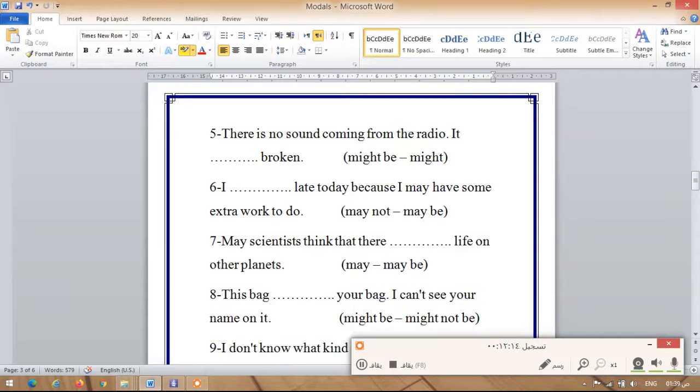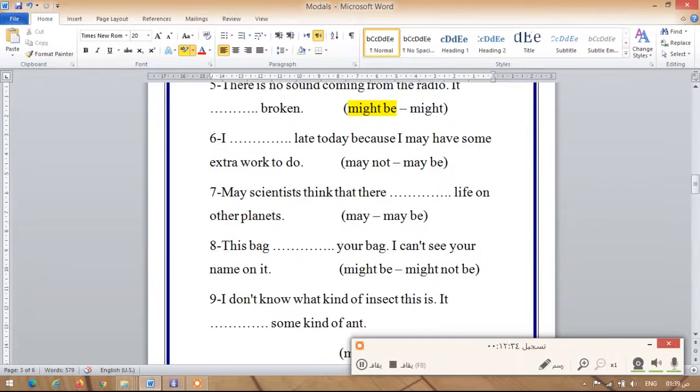It dots broken. Here broken, this is not the infinitive, so I'm gonna say there is no sound coming from the radio. It might be broken or it might broken. Of course it might broken is wrong, but it might be broken, this is the correct answer. And I dots late today because I may have some extra work today to do, I dots late today because I may have some extra work today.